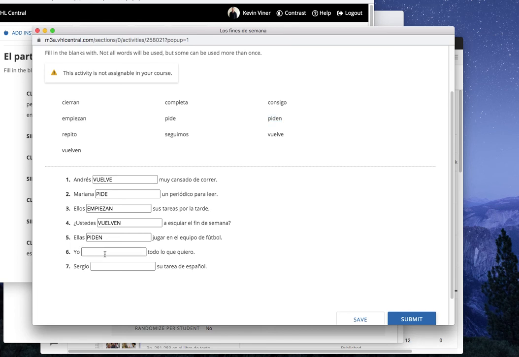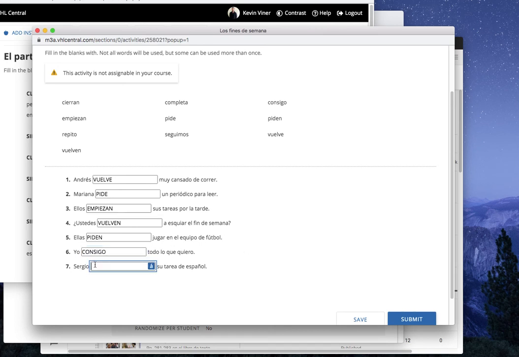Número 6. Yo, so this is fairly easy. We know that it ends in an O, and it looks like we only have 2 options, so repito o consigo. So yo blank todo lo que quiero. Pause. And we're back. So consigo is the one that makes more sense. I get everything I want, as opposed to I repeat everything I want.